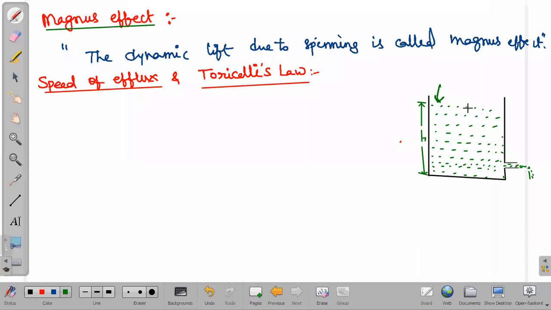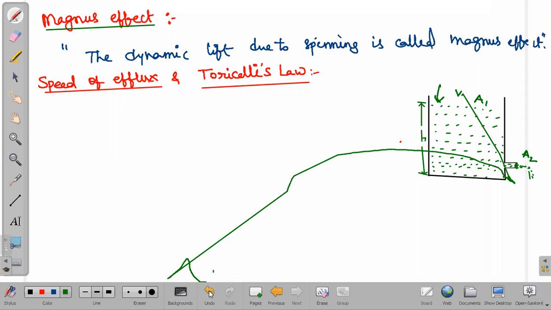The area of the total liquid is A1, and the area of the small hole is A2. The speed over here I consider as V1, and the speed over here as V2, which is coming out gradually.